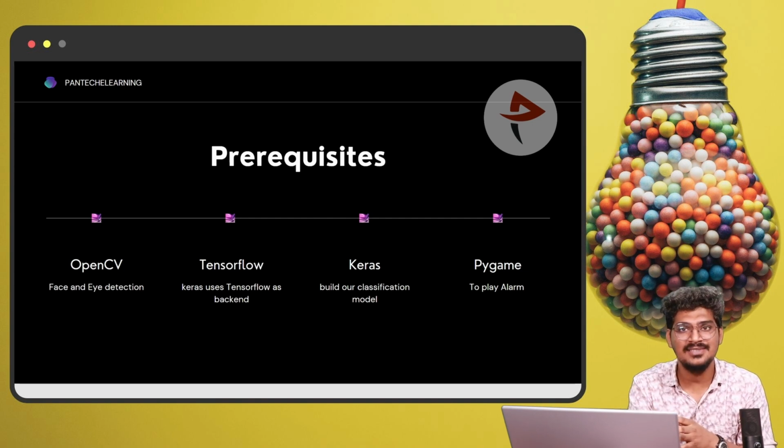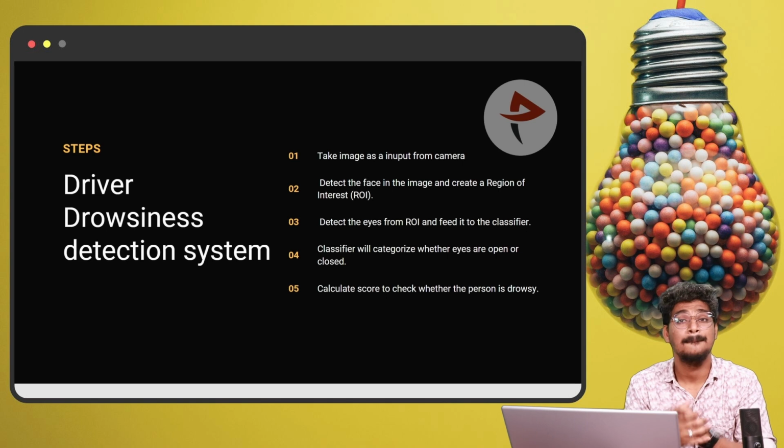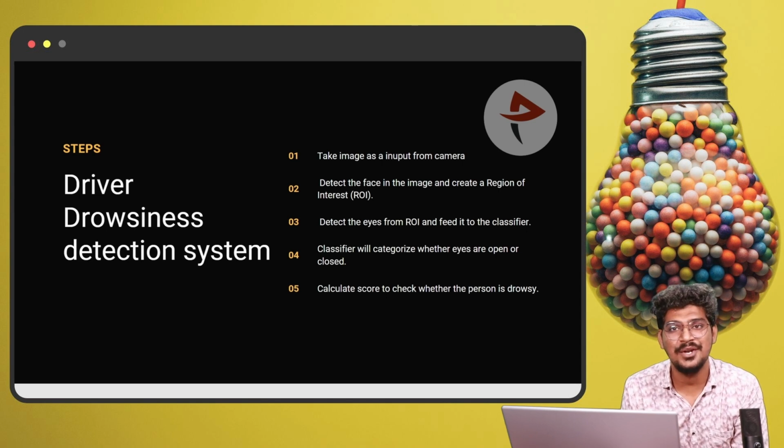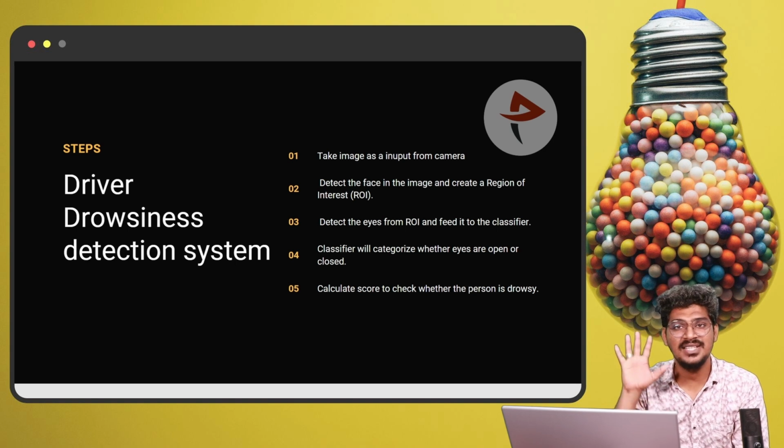So using Keras, we are going to get the Sequential model as well as the layers. Okay, fine. So this is the prerequisite for this particular project. What's next? The steps. What are the steps we are going to follow? The driver drowsiness detection system has 5 steps.